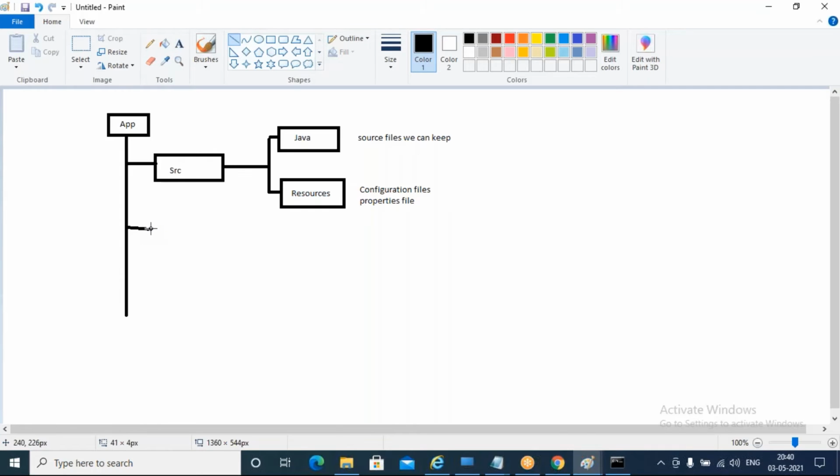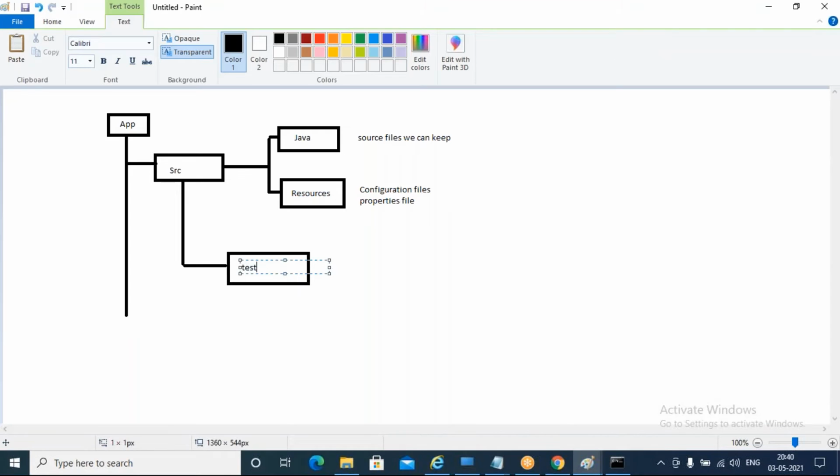Here I'm going to draw the test folder. Test means, if I'm writing any test cases, unit test cases related to my Java source code, those files should come here.